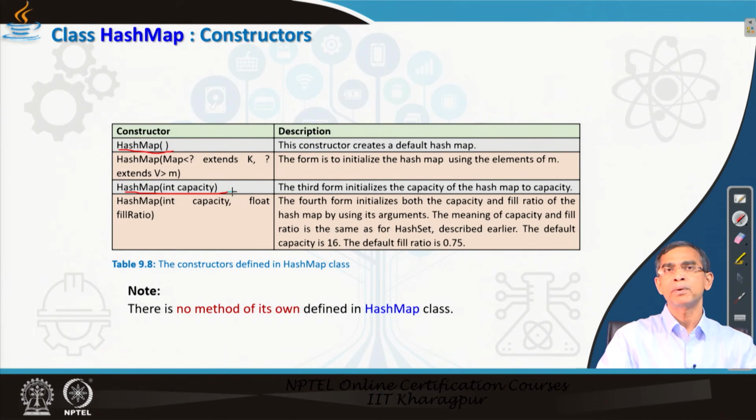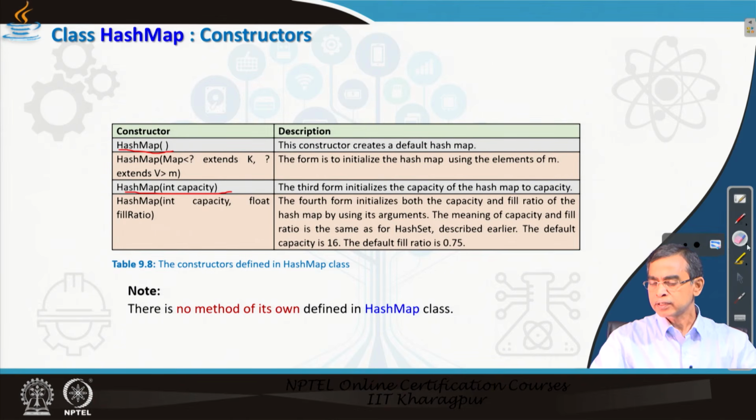The default capacity is 16, so if you use the default constructor, a map will be created with the default capacity of 16. But if you mention the fill ratio, say 0.5 or 0.8 or whatever, it automatically grows accordingly.